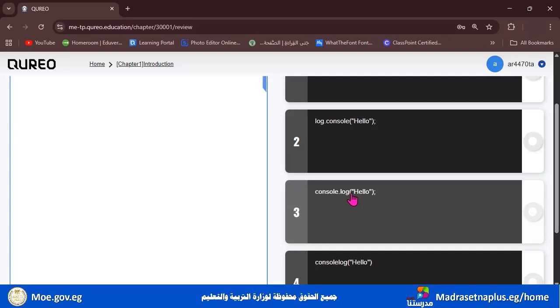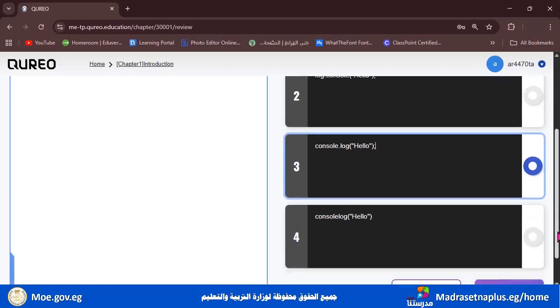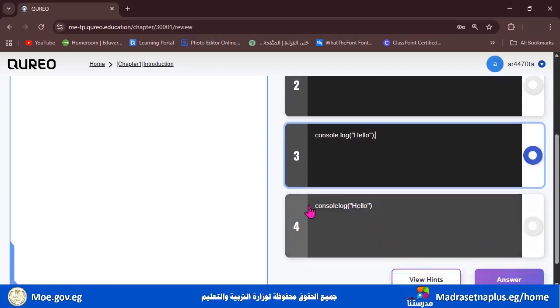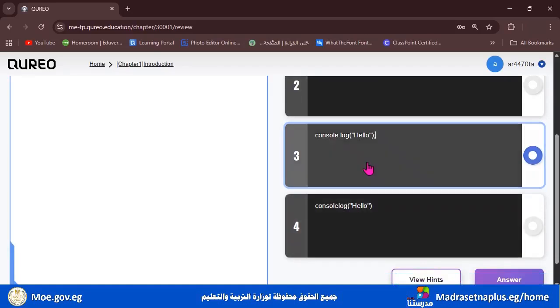And we have the 2 brackets, perfect. Here we have the double quotation marks, nice. And we have the characters, which is hello. And finally, it ends with the semicolon. This looks perfect. Okay, let's check number 4. It says console log without dot. So this is wrong. So the correct one is going to be number 3.